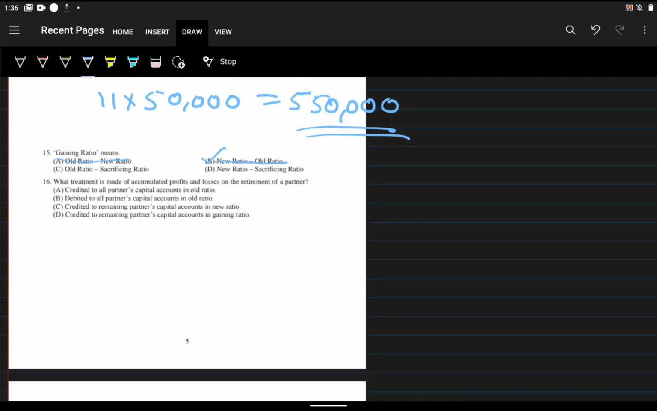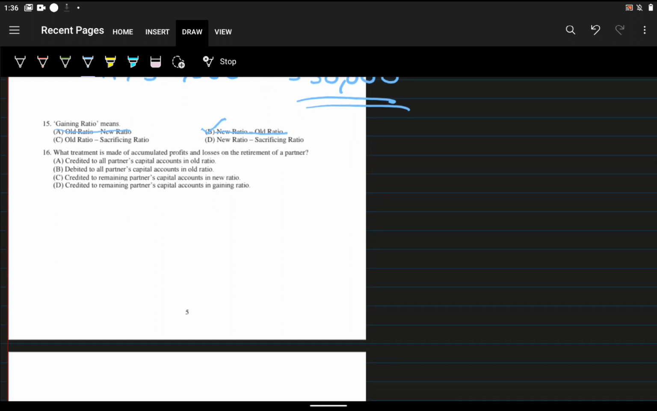Okay, so what next one, 16th one. What treatment is made of accumulated profit and losses on the retirement of partner? Okay, so we already discussed this. What are the accumulated profit and losses? Profit and loss account, general reserve, workman compensation fund, goodwill. These all are accumulated profit and loss. That will be credited to all partners' capital accounts in old ratio.